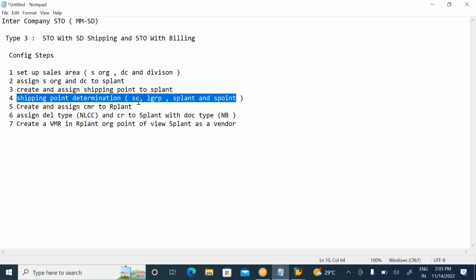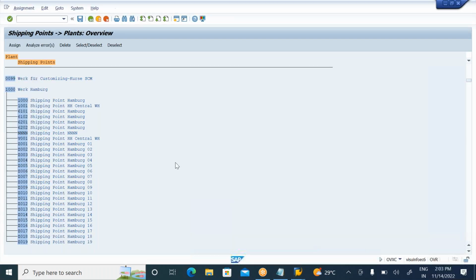How will the shipping point be determined here? The shipping condition will be created by the SD people. The loading group also will be created by the SD people. Then there is the supplying plant and the shipping point. If the combination is set, the system automatically proposes the shipping point at the time of PO. We discussed this in detail in the last two sessions, so once again I will show you today.